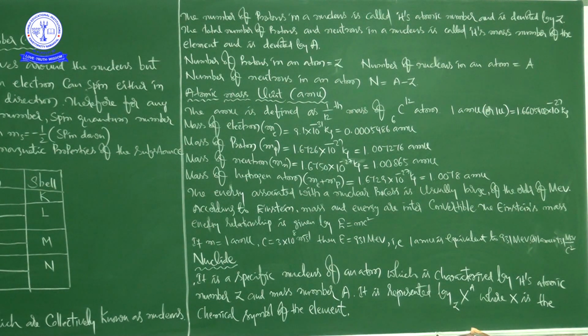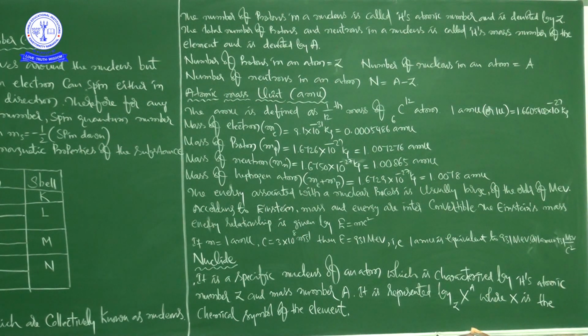Okay, right. Next, this is the definition we have. The AMU is defined as 1/12th mass of carbon C12(6) atom. Next here, the energy associated with a nuclear process is usually large, that is of the order of million electron volts.